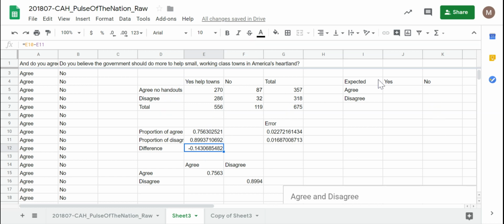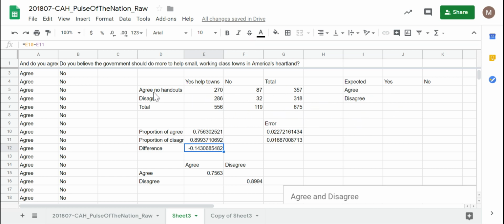The first thing I want to do is create a little mock-up of this two-way frequency table over here with what we would expect the results to be if whether or not people agree or disagree with the statement and whether or not they want to help small towns in Middle America are independent. What if these actually had nothing to do with each other? What would you expect these four numbers to be, given that these numbers on the outside of the two-way frequency table, the totals, do not change?